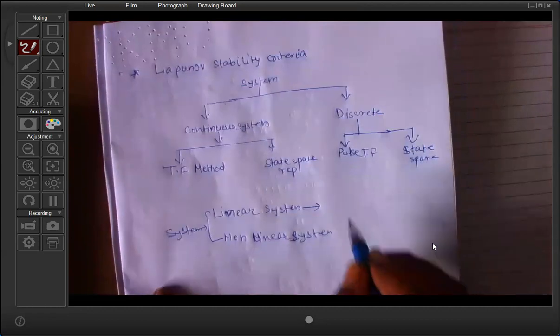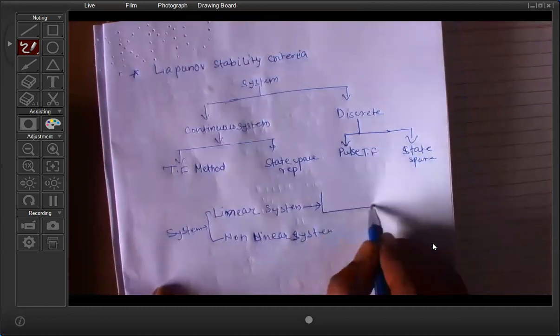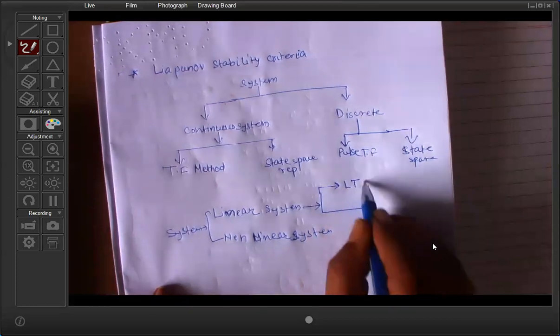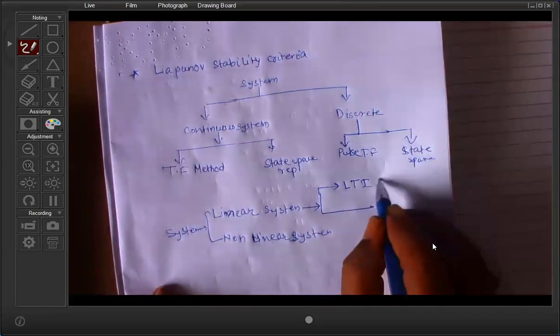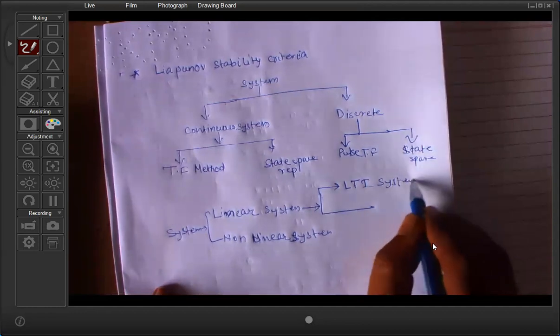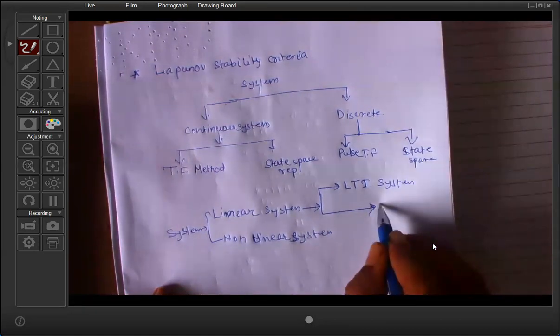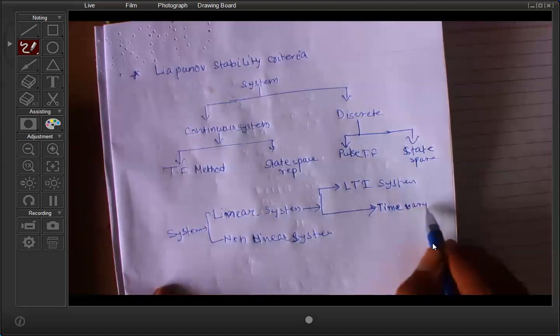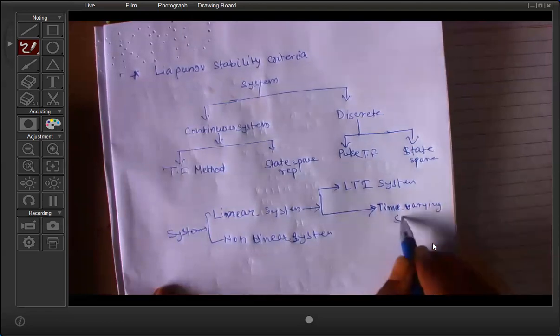And in linear system again we have divided into linear time invariant system, yes or no? And the other is called time varying system. Yes or no?